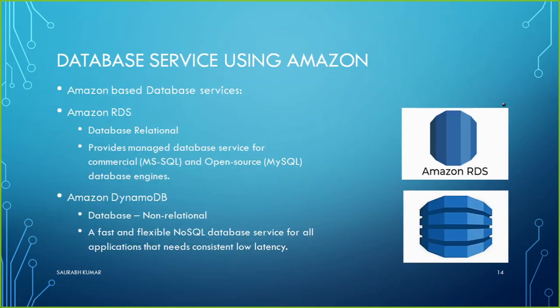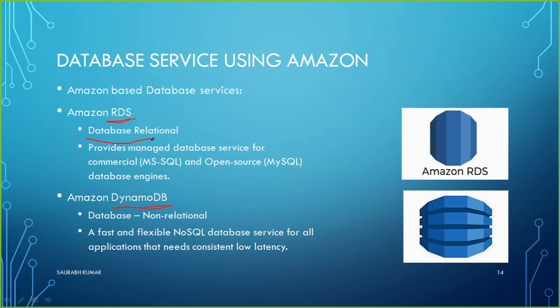Next is database related service. When we talk about on-premises infrastructure, we have so many types of database servers like SQL, MySQL, and Oracle. Similar to that, Amazon also offers a database known as RDS, and there is one more called DynamoDB. What is the difference between these two? RDS is a database to keep the